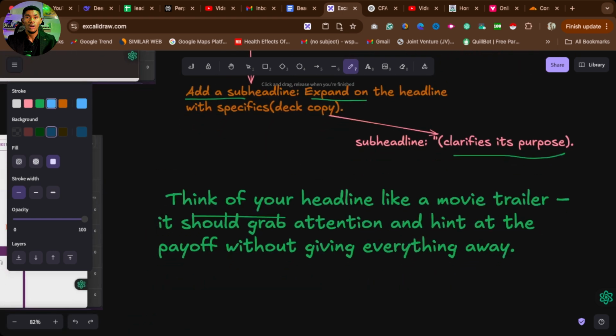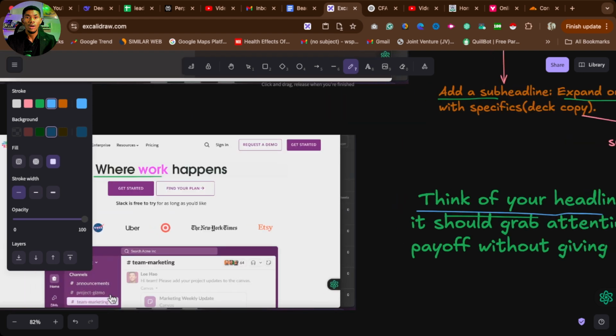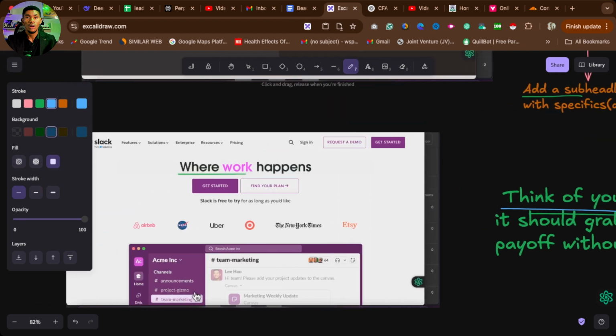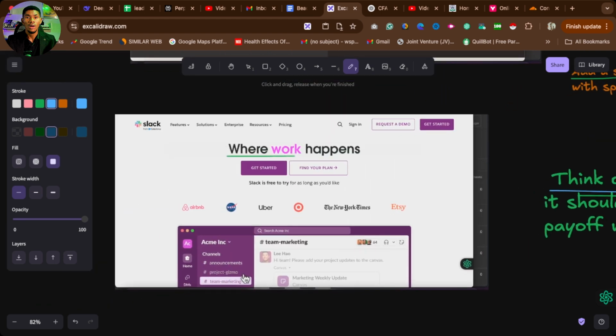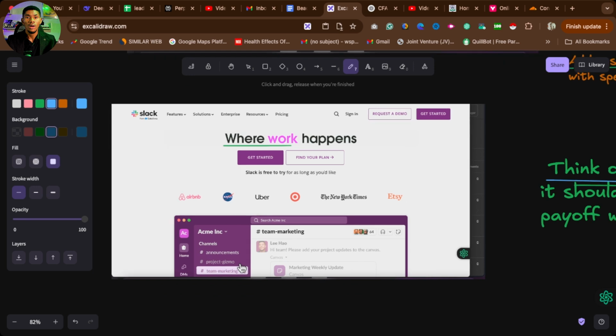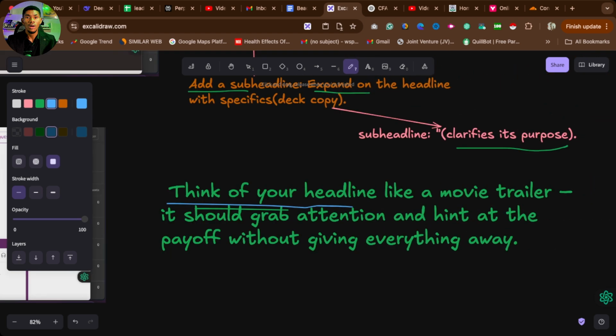Now think of headlines like movie trailers. It should grab attention and hint at the payoff without giving everything away. So you will not need to go for a particular headline where everything about your business is just on the headline. It will be too much. But it should give something valuable that intrigues us, and we want to know what is in it for us and what is next, so that we can keep scrolling until we get to the part where you tell us to buy. Voila, and you get them.